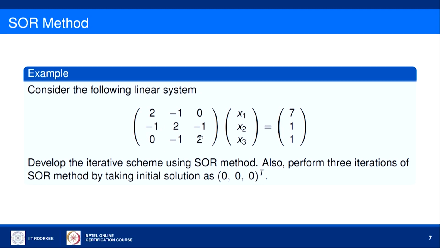So, this is the coefficient matrix A multiplied with the column vector of unknown variables x1, x2, x3, equal to the right-hand side vector B as 7, 1, 1. Develop the iterative scheme using the successive over relaxation method. Also perform 3 iterations of this method by taking an initial solution as 0, 0, 0. So, x1 is 0, x2 is 0 and x3 is 0.